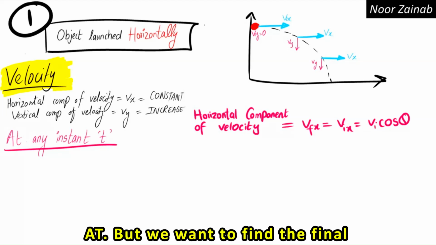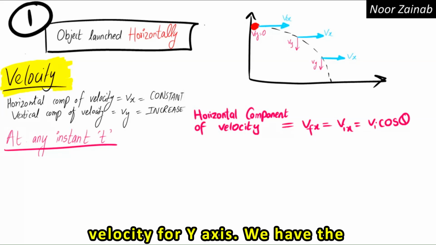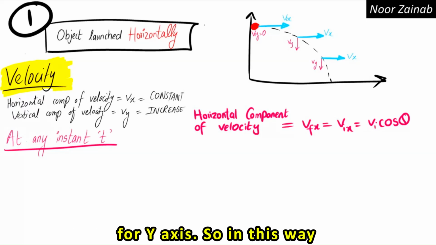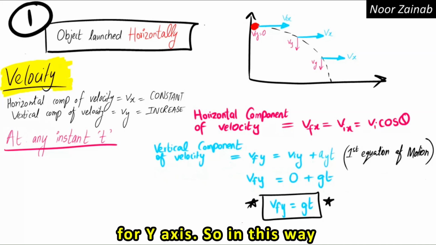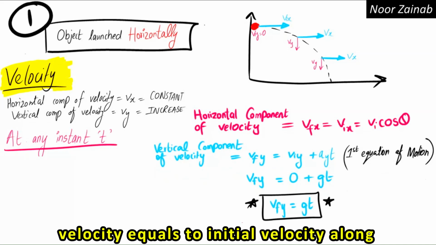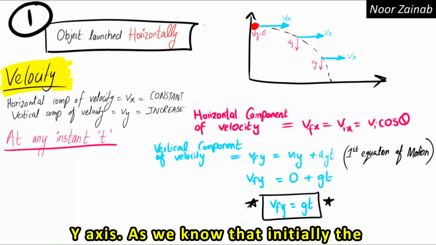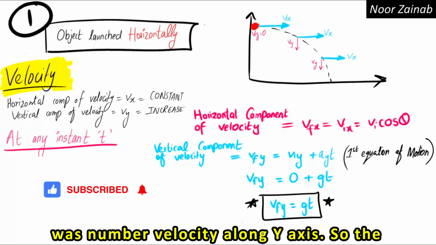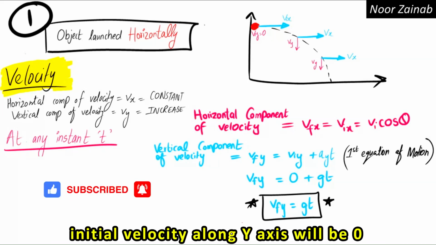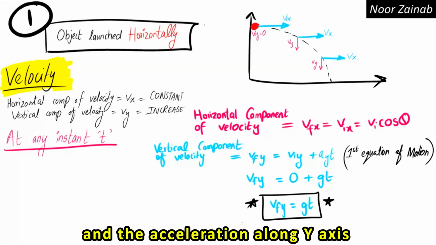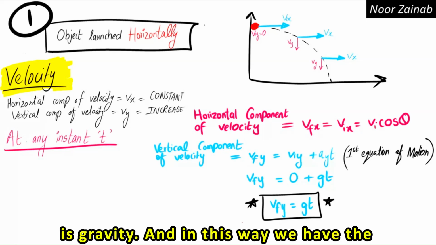But we want to find the final velocity for the y-axis. We have the value for the x-axis, so we will put values for the y-axis. In this way, we will get this. The final velocity equals the initial velocity along the y-axis plus acceleration times time. As we know that initially the object had velocity along the x-axis, there was no velocity along the y-axis, so the initial velocity along the y-axis will be 0, and the acceleration along the y-axis is gravity.